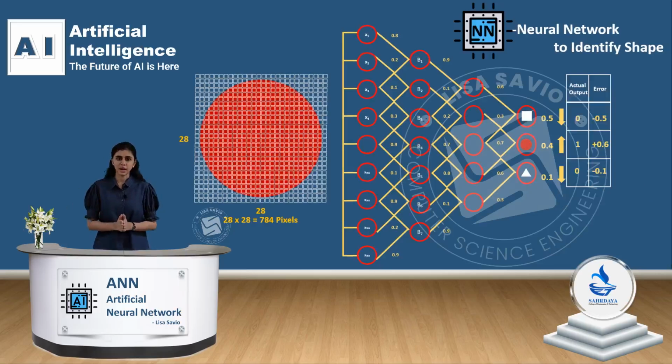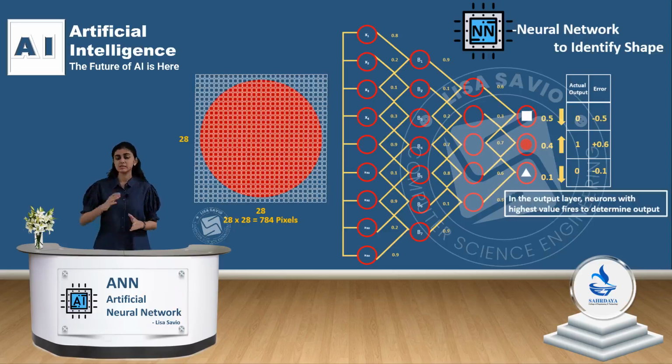The output is determined by applying the activation function to the output layer. The neuron in the output layer which has the highest probability delivers the output. This output may be incorrect due to a lack of training. So what's this training?